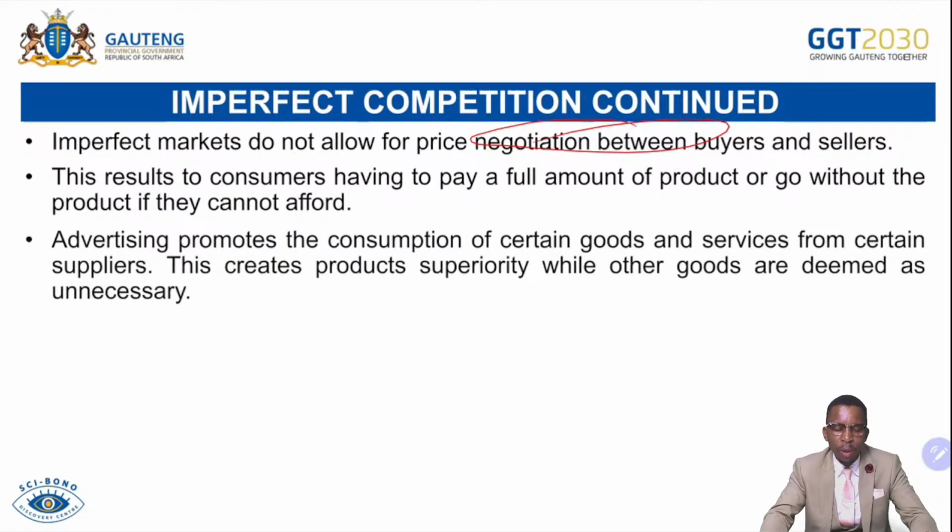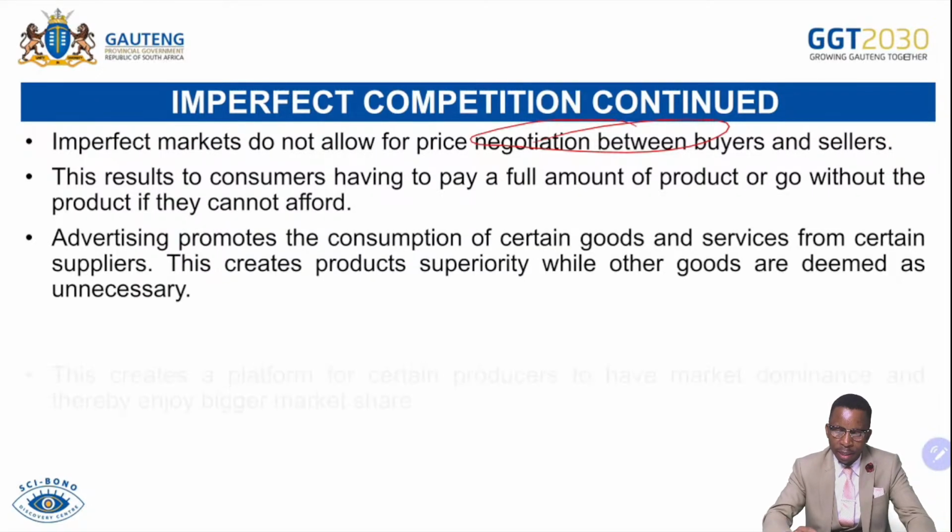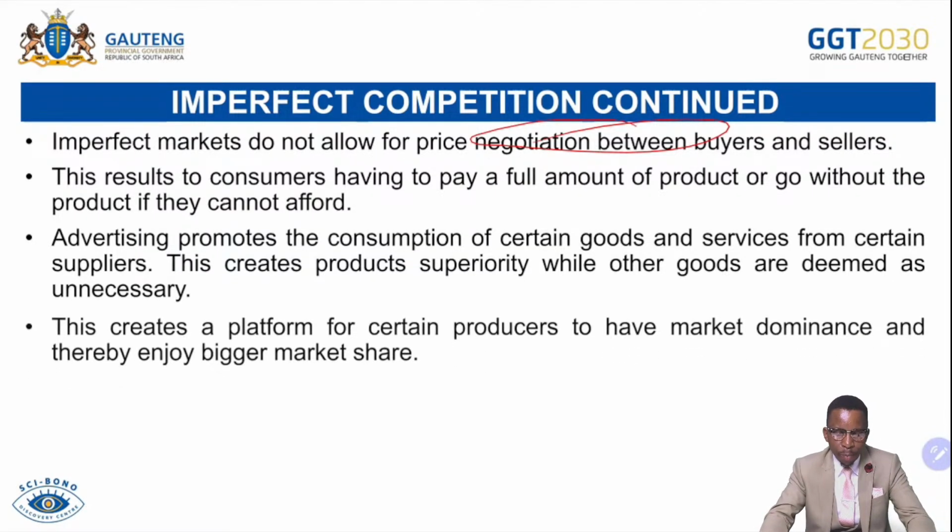Advertising and promotion also normally promote specific goods and services, and they appear superior to those of the competitors that appear inferior. So should we advertise aggressively under an imperfect market, goods will appear more popular and superior to the consumers. Those of the competitors will appear inferior, then they won't be demanded in the market. This creates a platform for certain producers to have market dominance and thereby enjoy a bigger market share. So since others cannot afford to advertise their product properly because they have less revenue, this will create an issue of